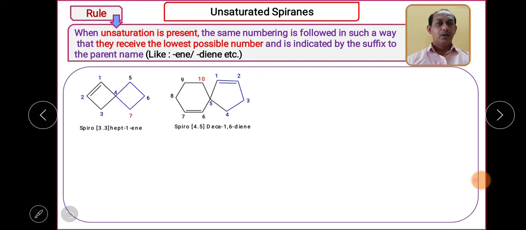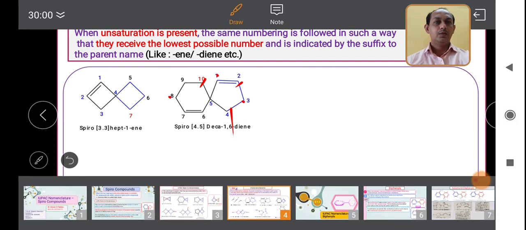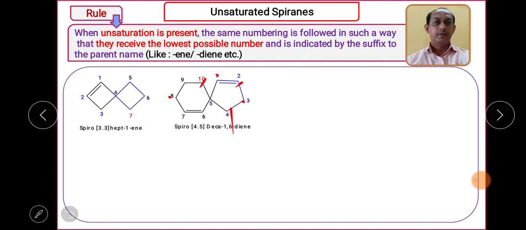I will start with the word spiro, then the bracket, then identify which ring is smaller and which is larger. So this one is smaller, sorry, this one is larger. In the bracket: 1, 2, 3, 4, that is 4, then 1, 2, 3, 4, 5, so 4.5. Then the highest number of carbons is 10, deca-1,6-diene. So this is how we can give the numbering.